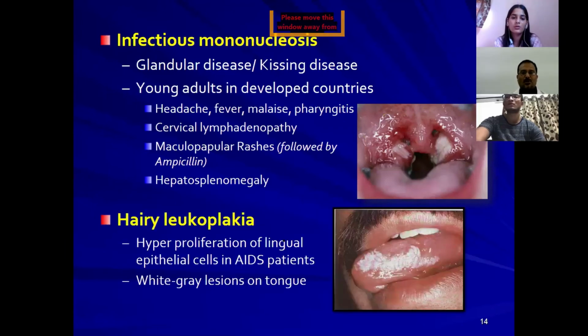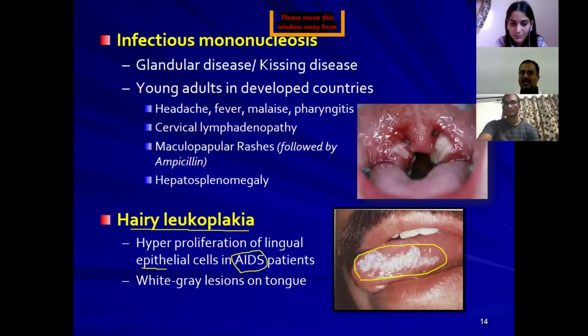Then another important thing is hairy leukoplakia. Here, there is hyperproliferation of lingual epithelial cells. The tongue epithelial cells proliferate and form a white patch on the tongue. This is known as hairy leukoplakia, which is common among AIDS patients. Among AIDS patients, this virus causes hyperproliferation of lingual epithelial cells, resulting in this white colored patch. This is known as hairy leukoplakia.